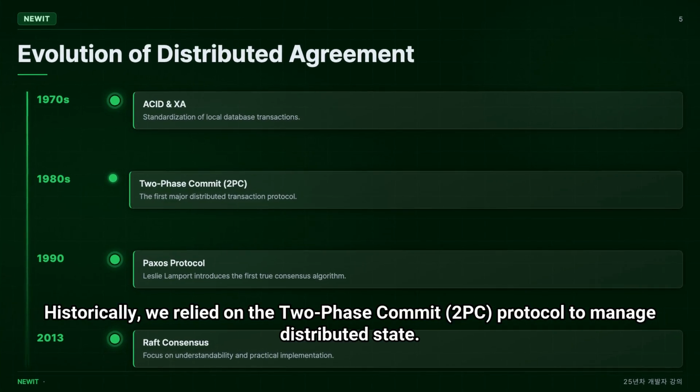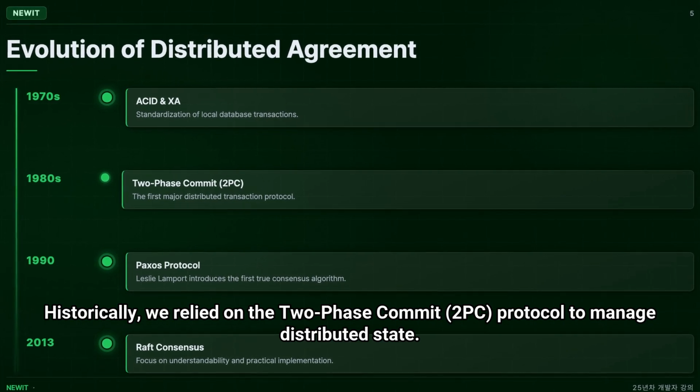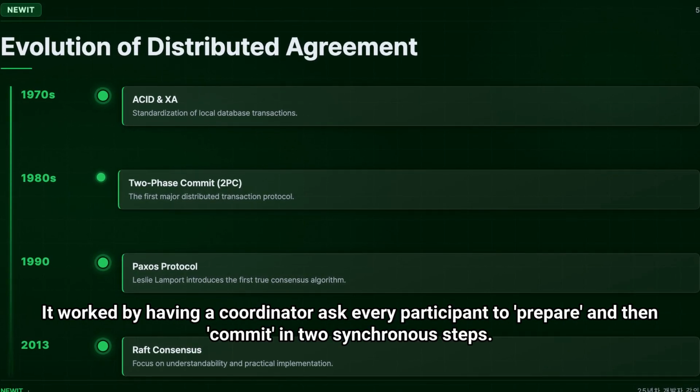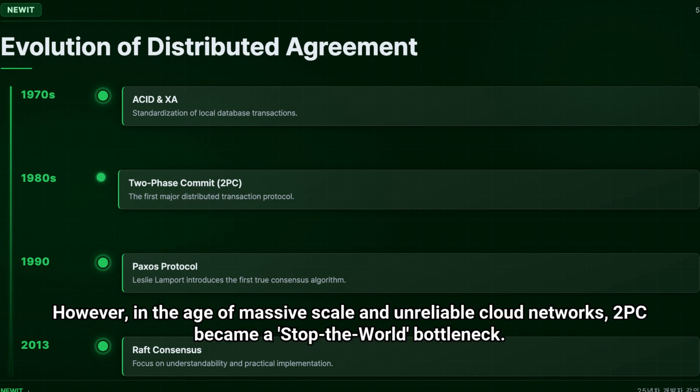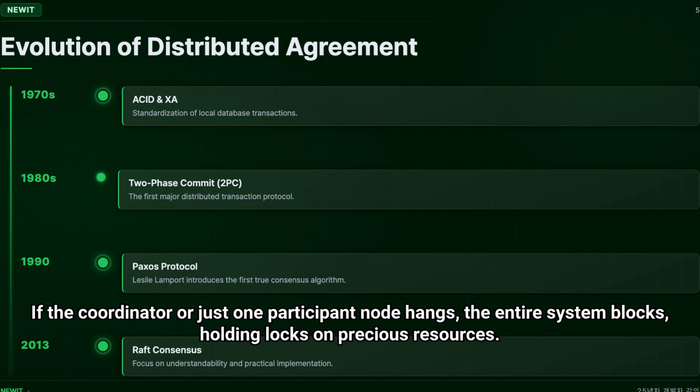Historically, we relied on the two-phase commit, 2PC, protocol to manage distributed state. It worked by having a coordinator ask every participant to prepare and then commit in two synchronous steps. However, in the age of massive scale and unreliable cloud networks, 2PC became a stop-the-world bottleneck. If the coordinator or just one participant node hangs, the entire system blocks, holding locks on precious resources.